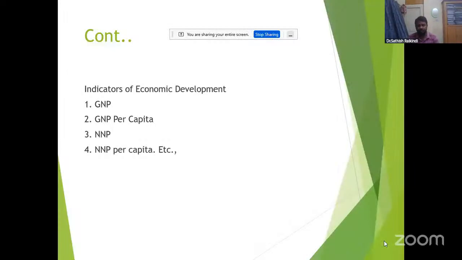GNP is there. Okay. So after GNP per capita, second indicator is there. So after a few years, what here? Due to some limitations. What are the limitations here? GNP means the market value of all the final goods and services, like it is output.